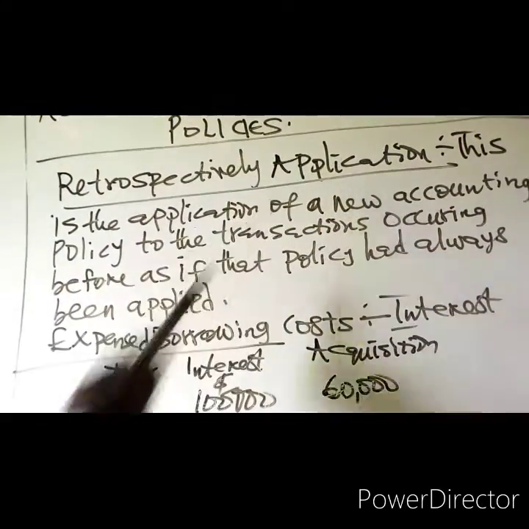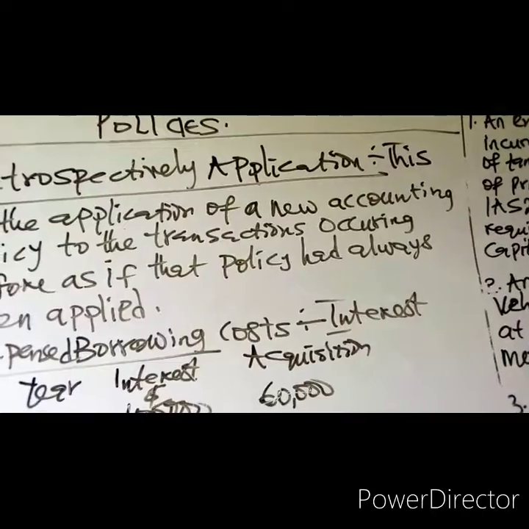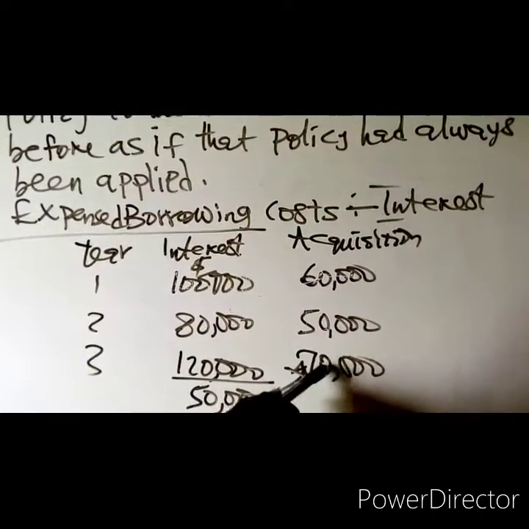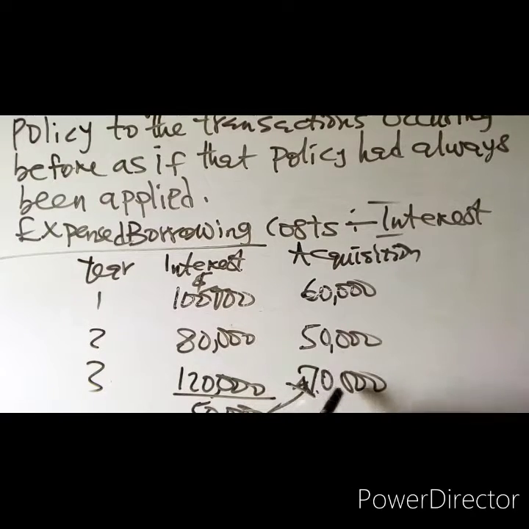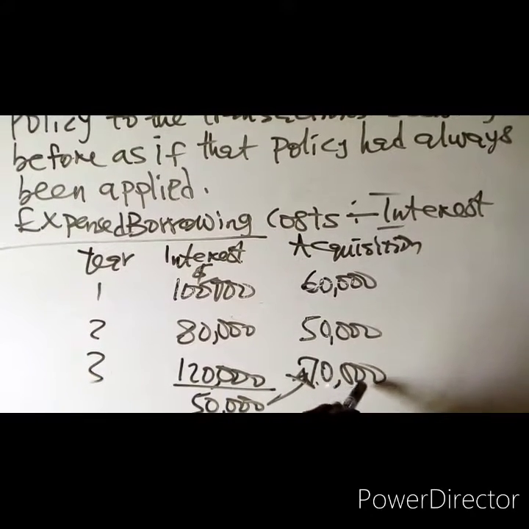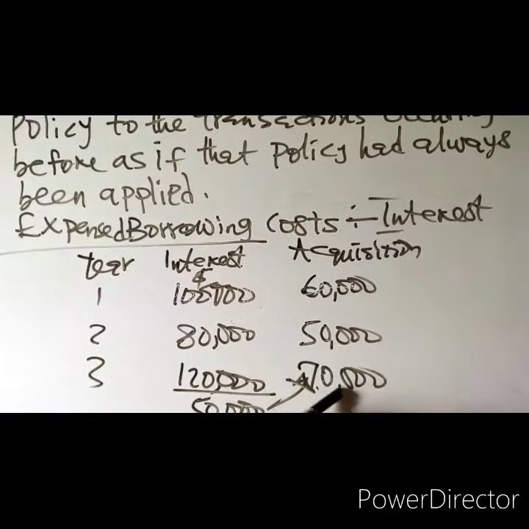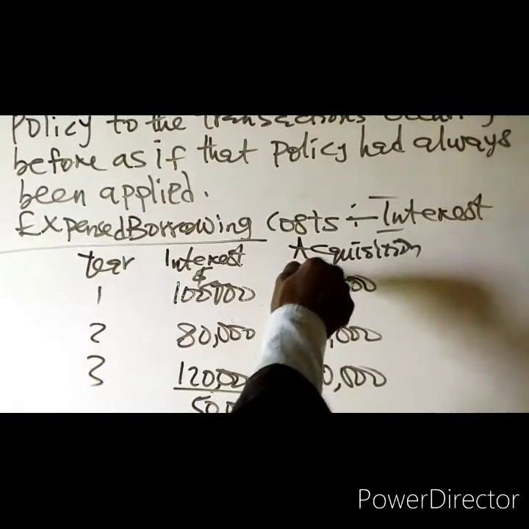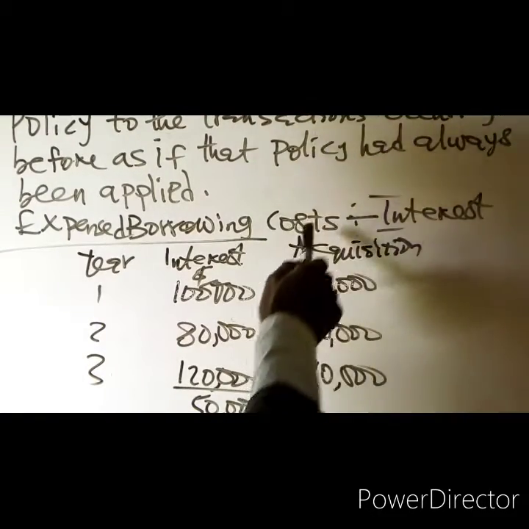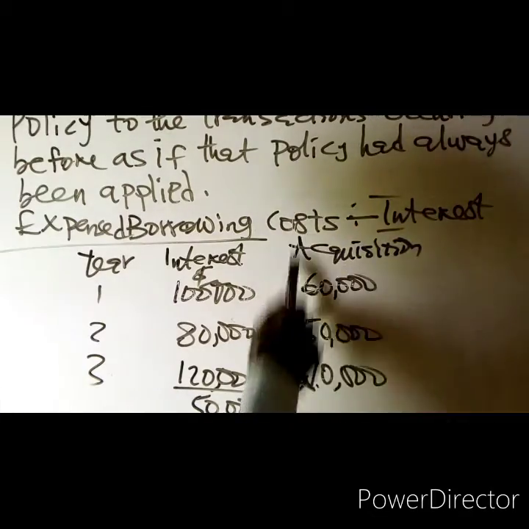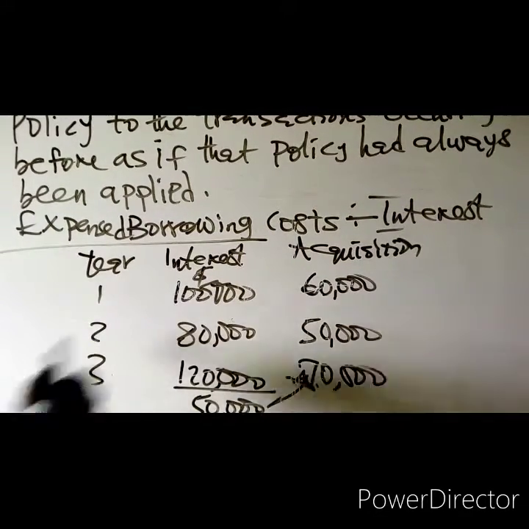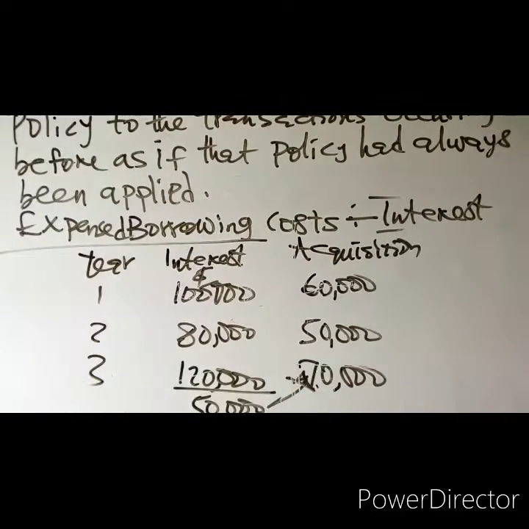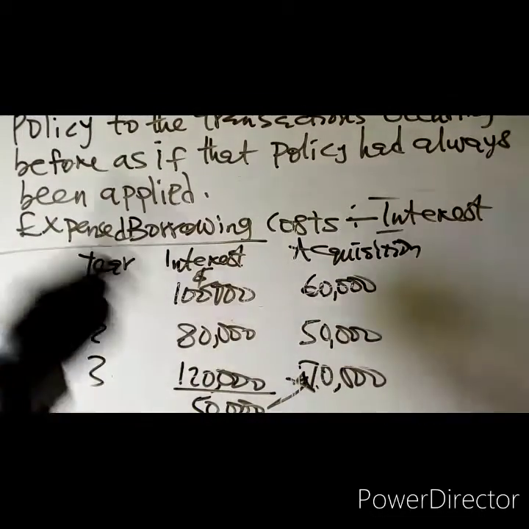The new policy is to capitalize the borrowing costs relating to acquisition. You want to start capitalizing from year 3. What the standard is telling you is that you should go back to year 1 and continue to capitalize as if you had been capitalizing that borrowing cost from year 1. It's not just that you start from year 3 and forget what you have done in the previous years or periods.